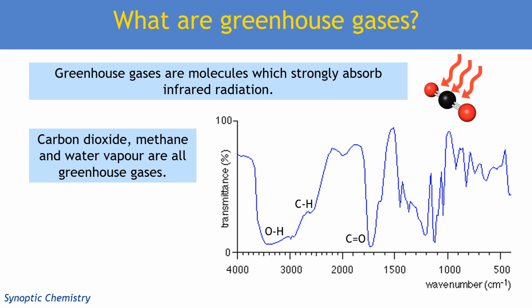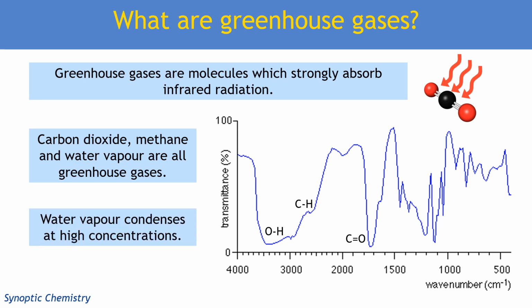However, when we're talking about global warming and climate change, we don't normally talk about water vapor being a significant problem in the atmosphere. That's because as the concentration of water vapor increases in the atmosphere, the water's just going to condense and turn back into liquid water droplets in clouds or fog, because it's got a much higher boiling point than methane and carbon dioxide.